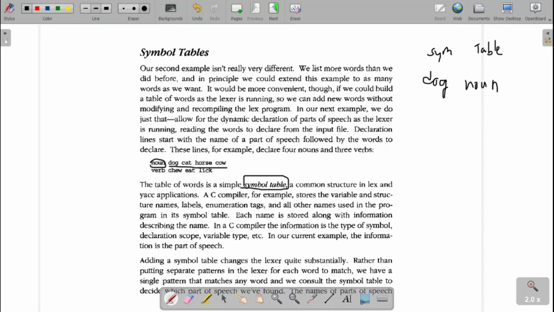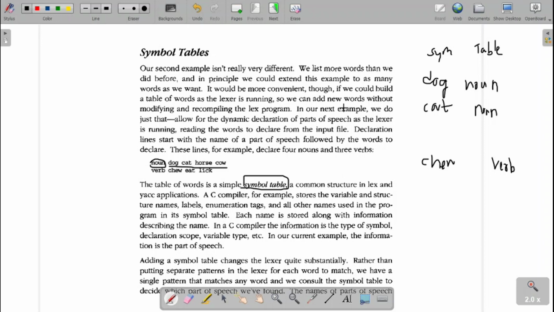Then what is the next symbol? The next symbol is cat. Cat is again a noun. Then next is horse. Horse is a noun. Cow is a noun. Then next are the verbs. What are the verbs we have? Chew. Chew is a verb, an action word. Eat is a verb. Then next, lick. Lick is a verb.